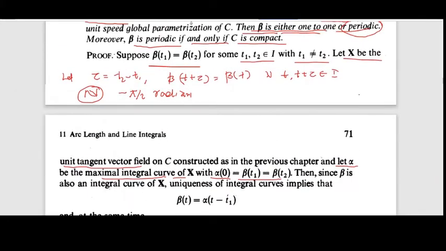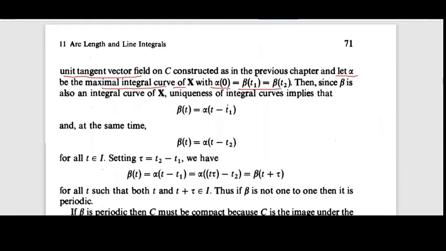We have here our assumption that beta of t1 equals beta of t2. So alpha of 0 equals beta of t1, which equals beta of t2. Then since beta is also an integral curve of x, here given beta is a global parameterization, so beta is also an integral curve, and therefore by the uniqueness of integral curves we have beta of t equals alpha of t minus t1.